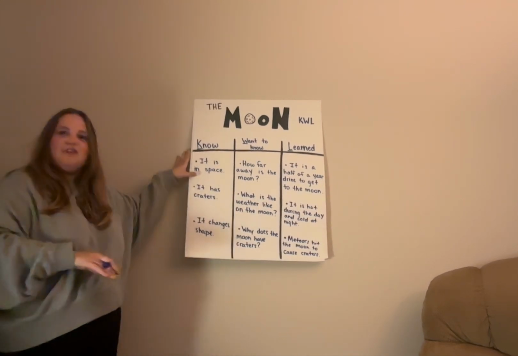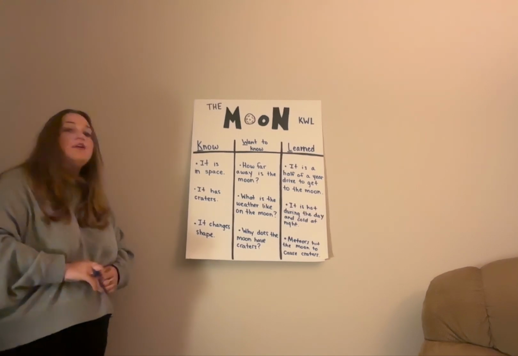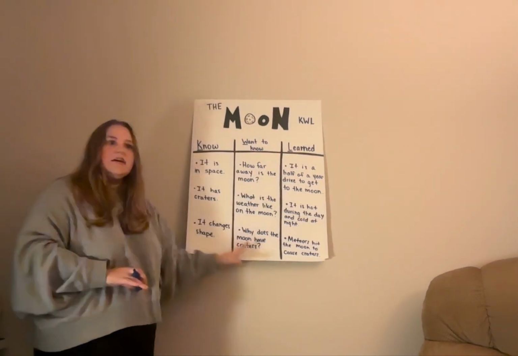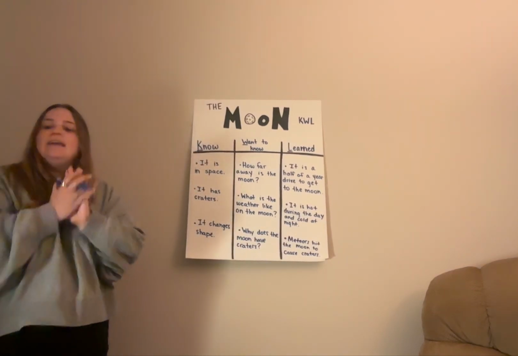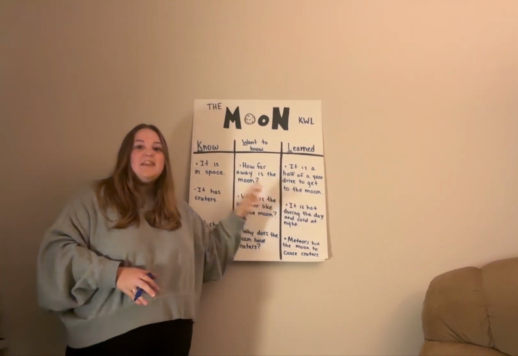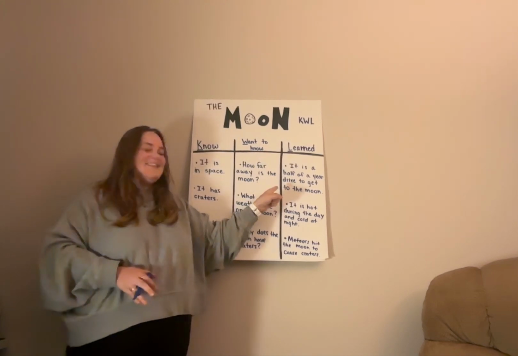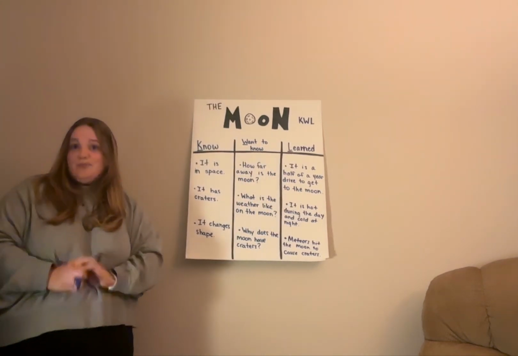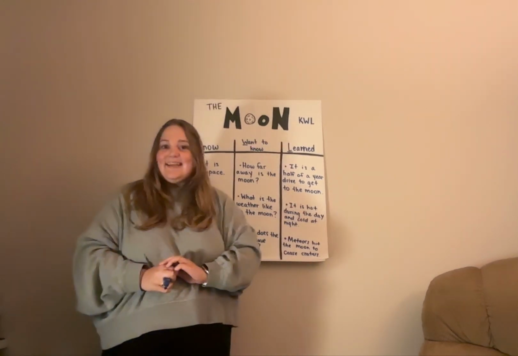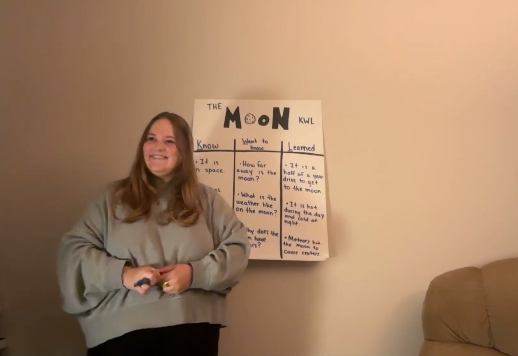Okay. Great job, guys. We seem to really learn a lot about the moon today. So we're going to take what we learned from the story and maybe some things that you talked about here. I want you all to take out your science journal, going back to your seat. And I want you to write me 3 sentences. How many sentences? 3 sentences about what you learned about the moon today. All right? Okay. Go ahead and quietly head back to your seats and get out your science journals. Thank you.